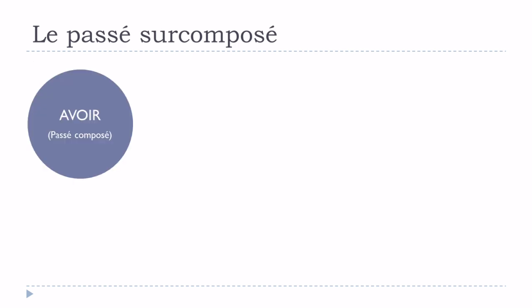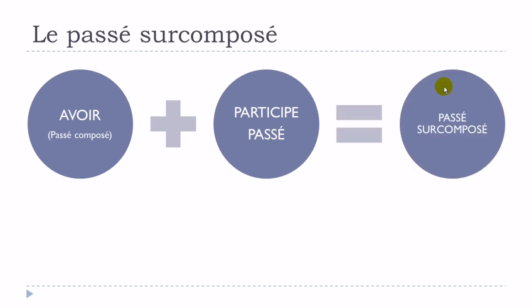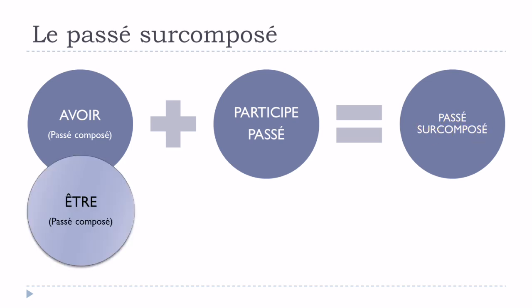So let's remember how to construct this passé surcomposé. Well, actually the first part, and in almost all the cases it will be avoir, okay, and avoir should be at the passé composé form. Then you will put your participe passé form as usual for all these compound tenses in French. And you will get this passé surcomposé, okay? In some cases, as we saw, we can use être, but then the rules stay the same, so it should be at the passé composé.